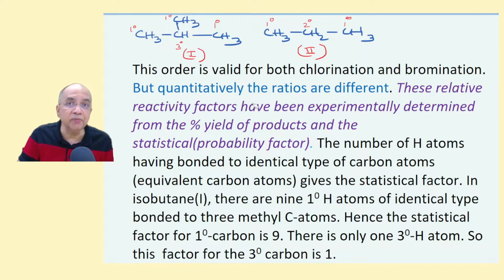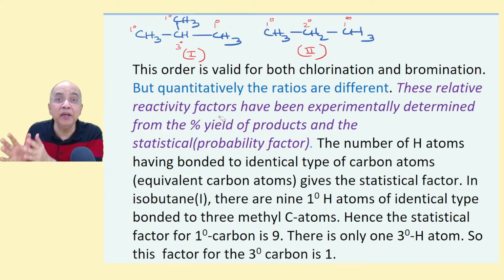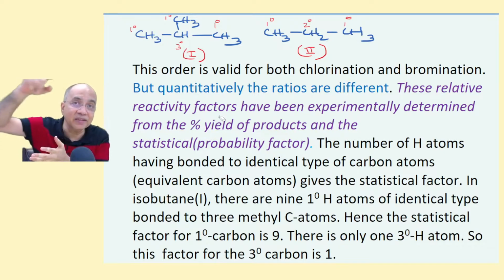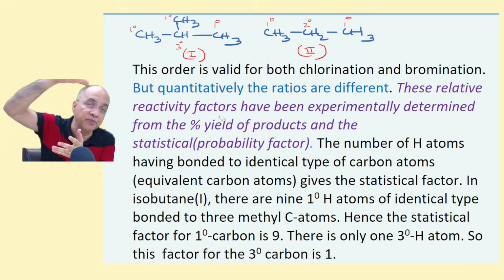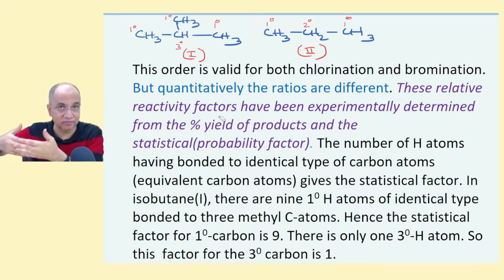But quantitatively, the ratios are different. These relative reactivity factors: if primary carbon is taken as standard, how many times faster does a bromine radical attack at 2 degree, and how many times faster does it attack at 3 degree? Similarly, chlorine radical.